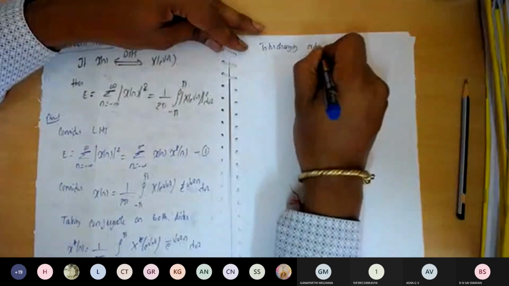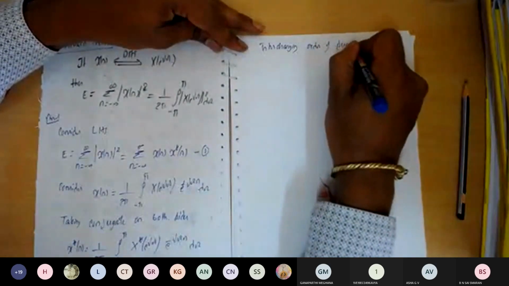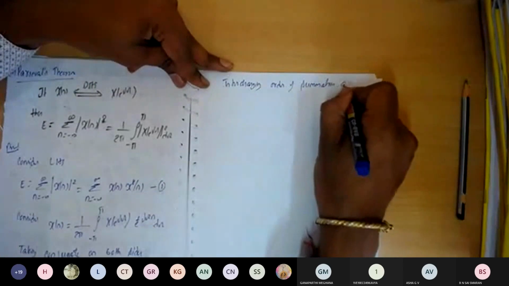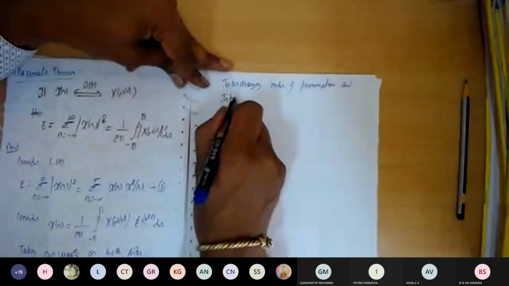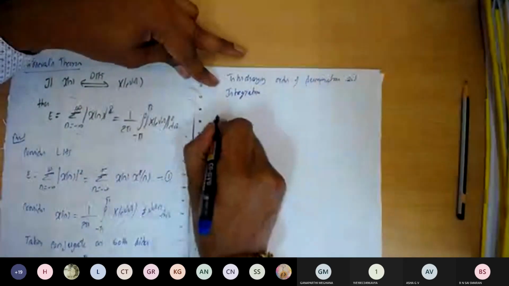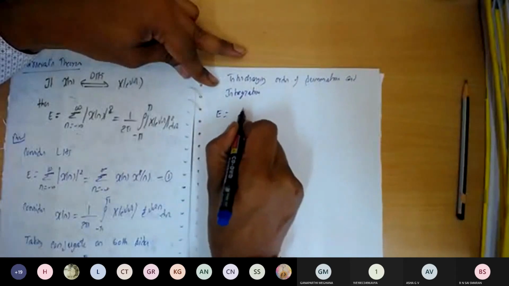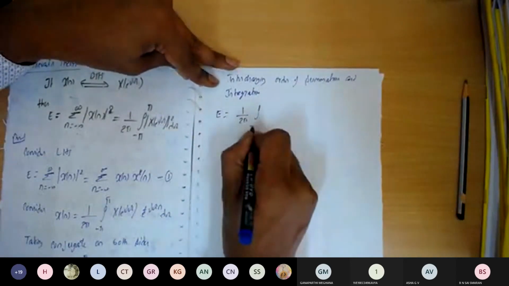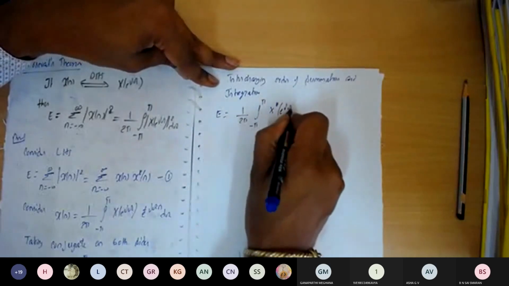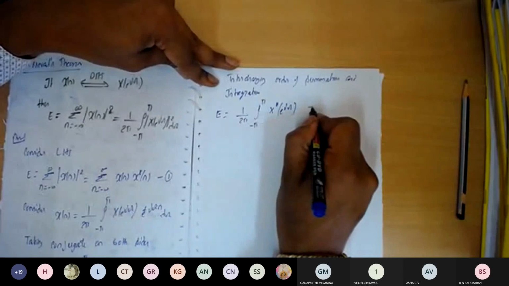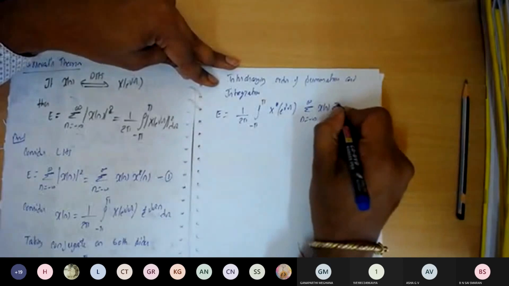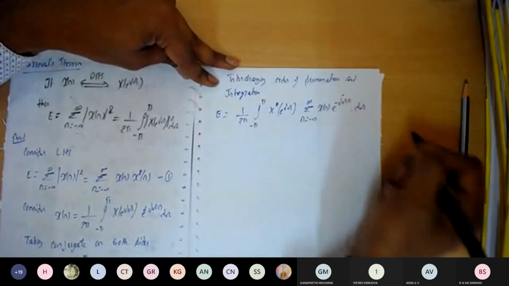So energy will become equal to 1 over 2 pi taken outside, the integral from minus pi to plus pi, and the remaining quantity is x conjugate of e to the power of j omega, and the left out terms are summation n equal to minus infinity to plus infinity x of n into e to the power of minus j omega n into d omega.